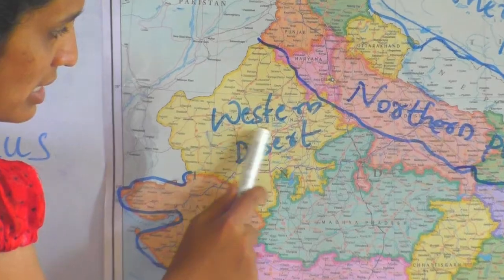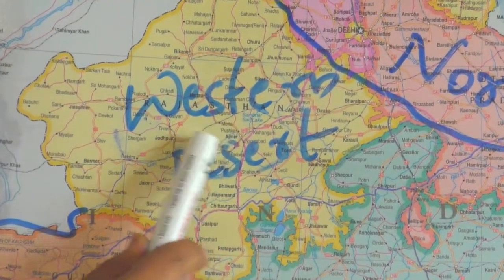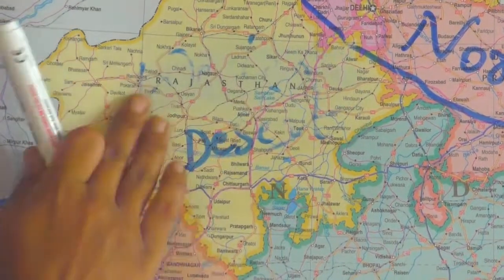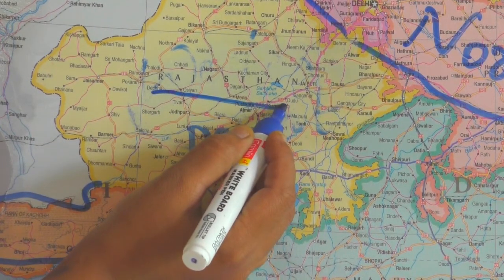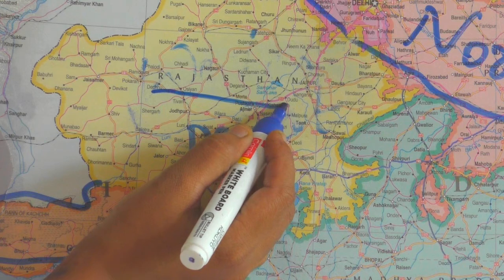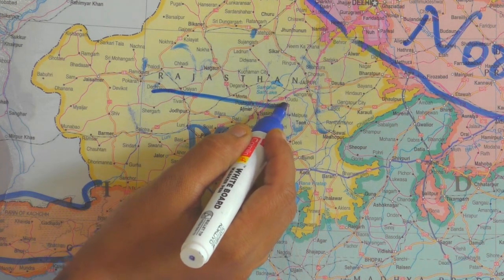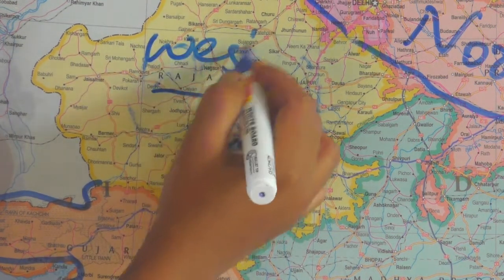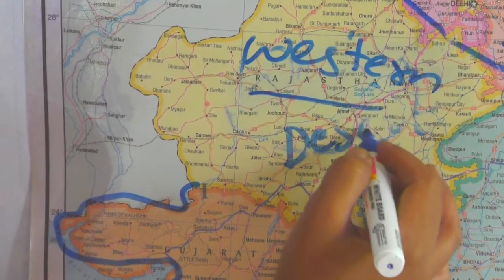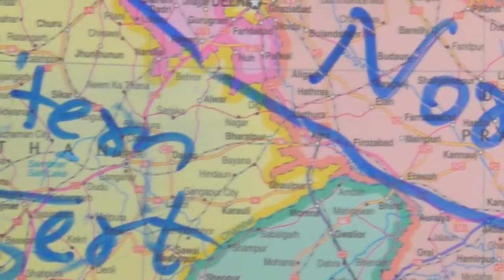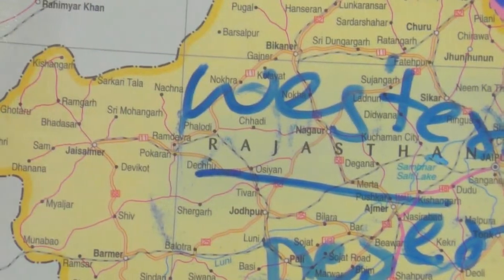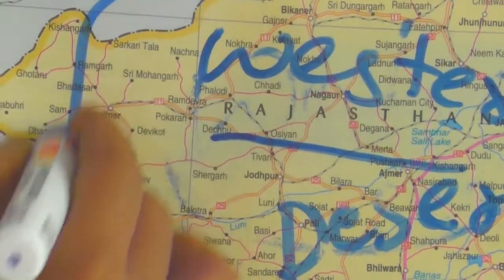See, Rajasthan is here. Understood? This is the western desert.